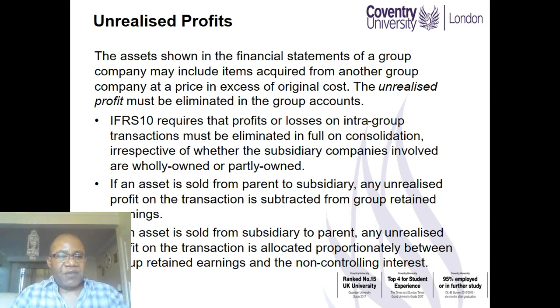However, if the asset is sold by the subsidiary to the parent, then the unrealized profit is in the subsidiary's profit. So when we eliminate it, we have to split it. If the parent has a 75% stake in the subsidiary, 75% of that profit will be deducted from group retained earnings. The remaining 25% will be deducted from non-controlling interest.